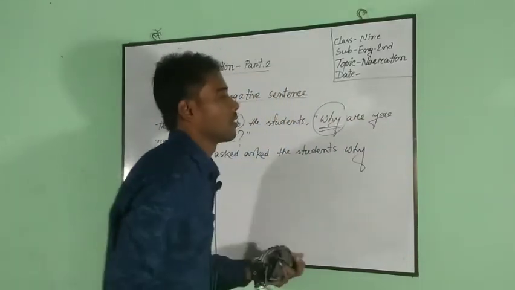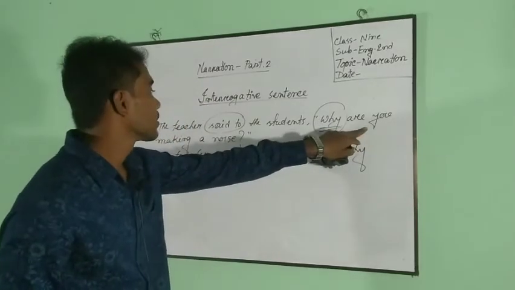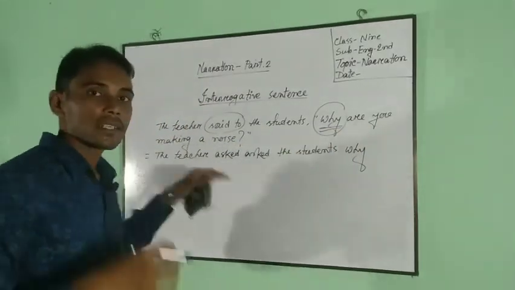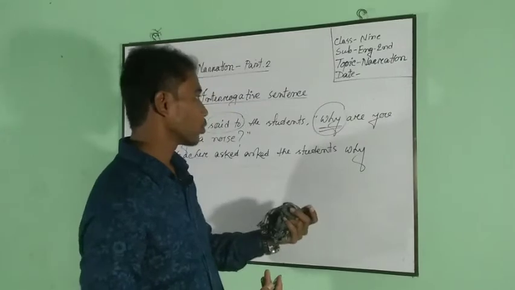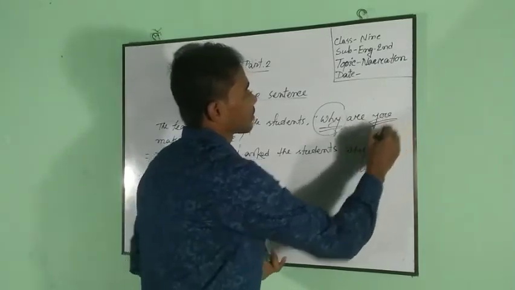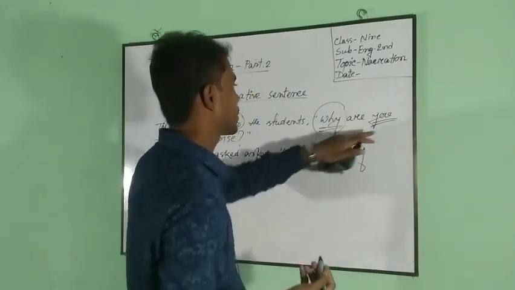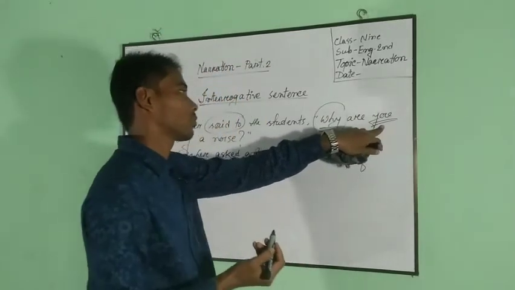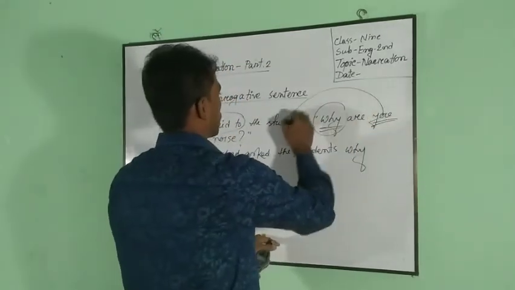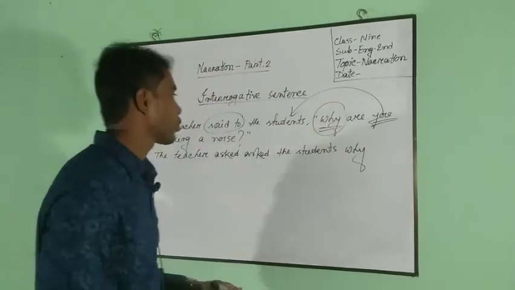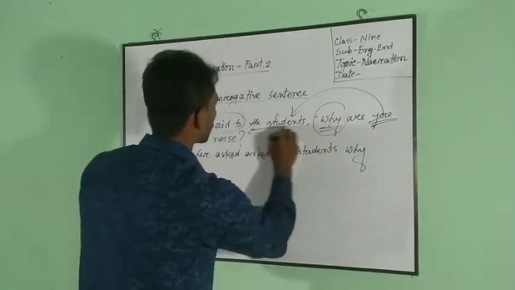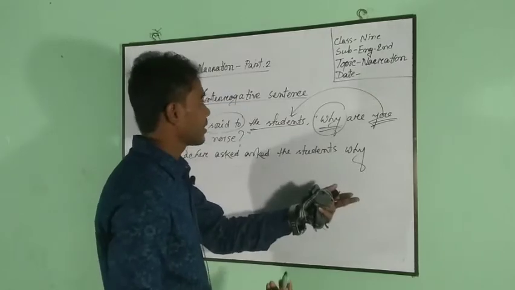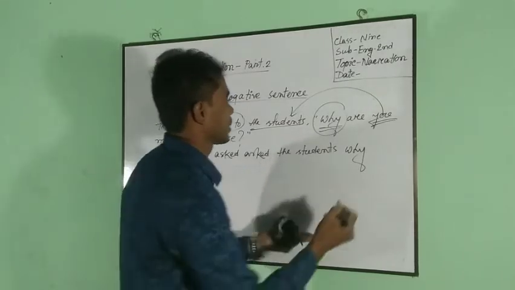Why. After that we have to change the interrogative sentence into assertive. So we have to write the subject first. Here the subject is you, second person, so we have to change you according to the object of the reporting verb. The object here is the students, so we have to write the pronoun form of the object, they.